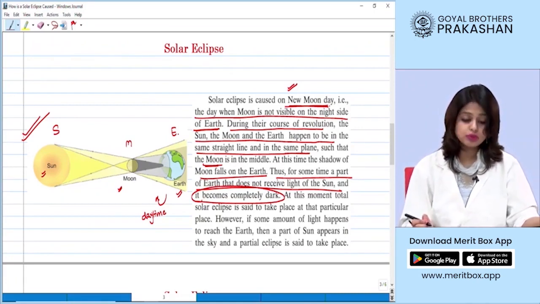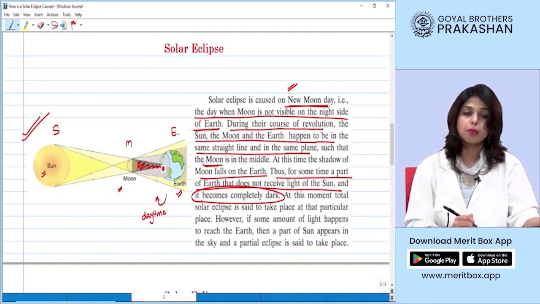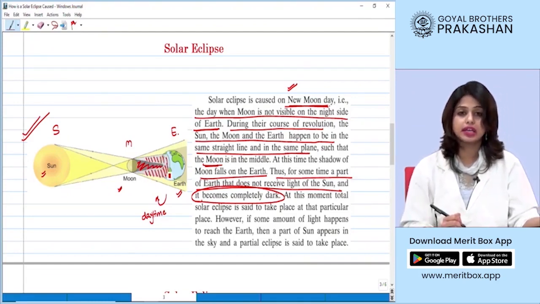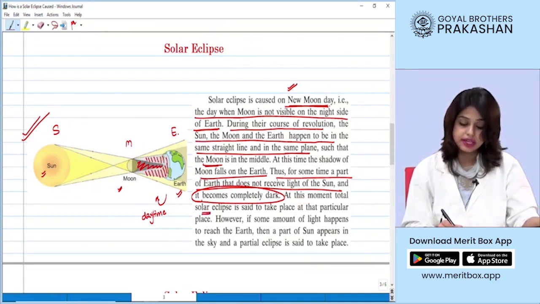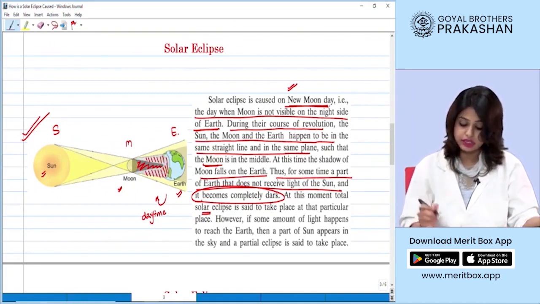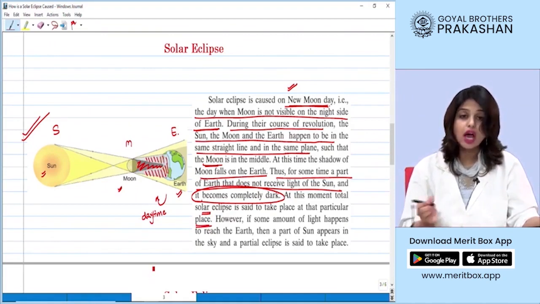Now, as in the moon's shadow, the darkest portion is this grey area. But apart from this darkest portion, there is some partial shadow of the moon around the darker area. So, at the moment of total solar eclipse, the darkest shadow is falling on the earth. This takes place at some particular places.